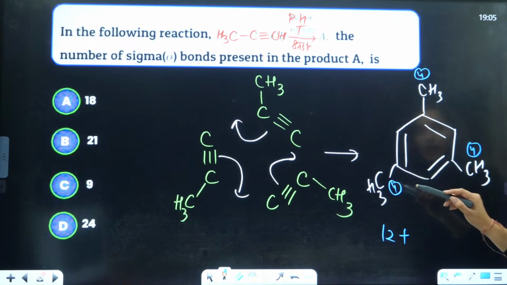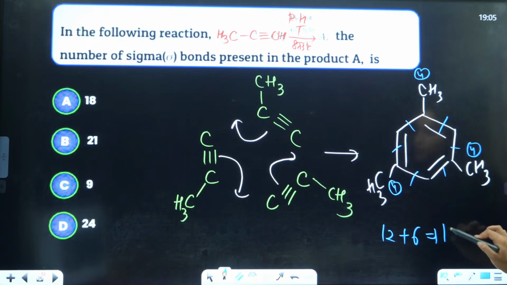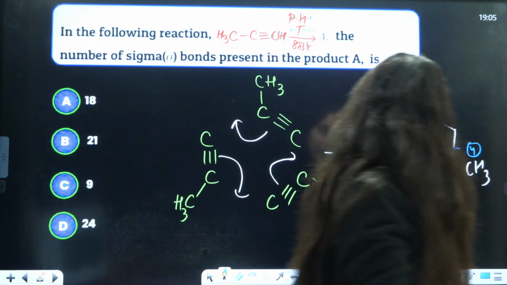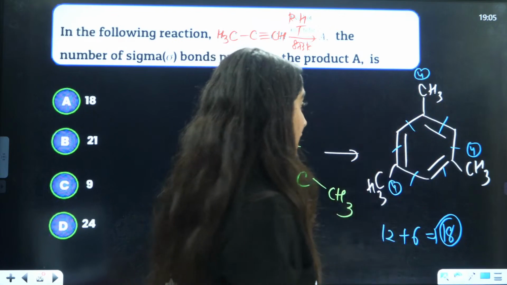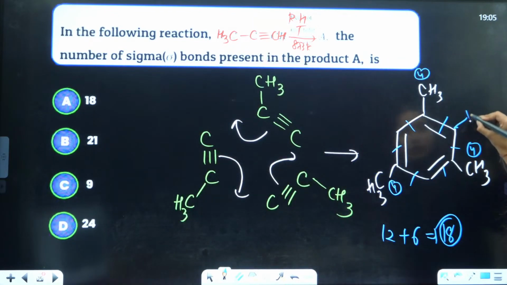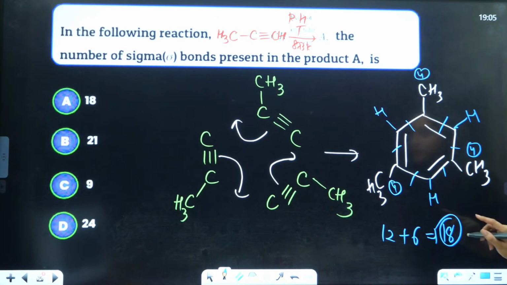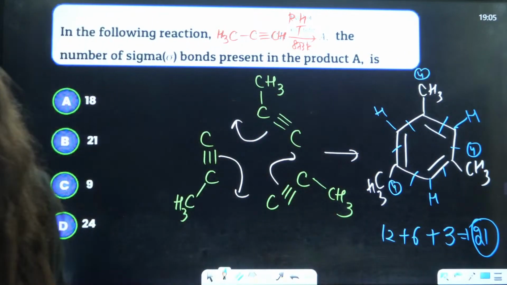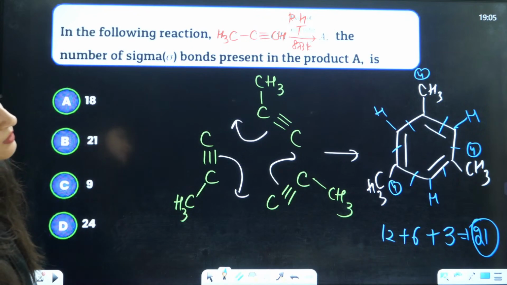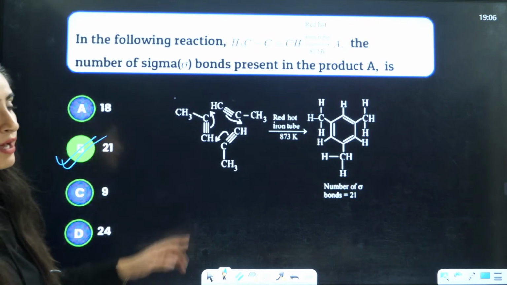Then here it will be 1, 2, 3, 4, 5, 6, so it should be 18. Let me check again. This is 1, 2, 3, 4, 5, 6. This is going to have 4 bonds and 1 more bond you will have, with the hydrogen here, this hydrogen here, this hydrogen here. That means 18, 19, 20, 21, plus 3 bonds with hydrogen. That means 21. Any sigma bond we are left with? I think we have taken up all the sigma bonds. So 21 is the correct answer.